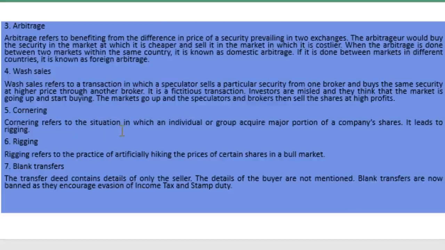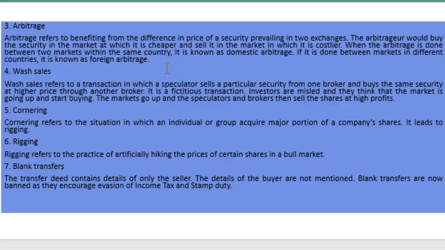The next one is known as arbitrage. Arbitrage refers to benefiting from the differences in the price of securities prevailing in two exchanges. The arbitrager would buy the securities in the market in which they are cheaper and sell them in the market in which they are costlier. When the arbitrage is done between two markets within the same country, it is known as domestic arbitrage. If it is done between markets in different countries, it is known as foreign arbitrage.